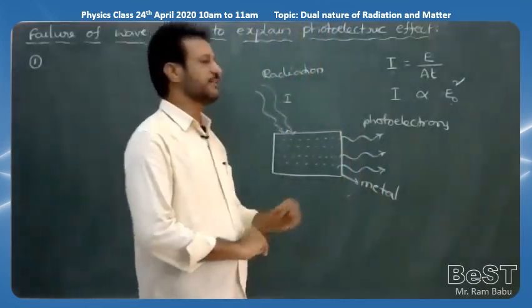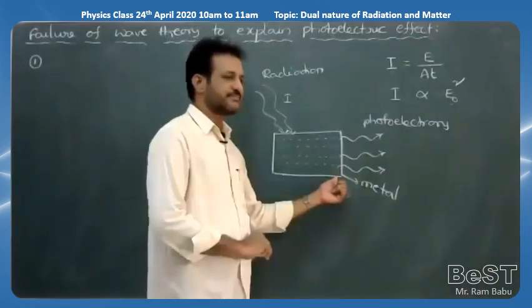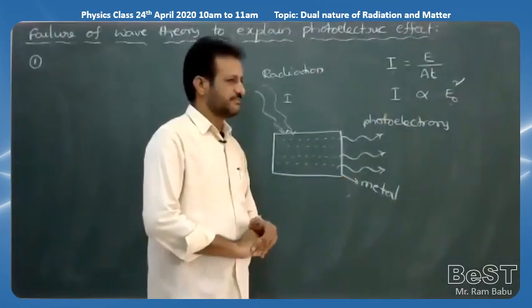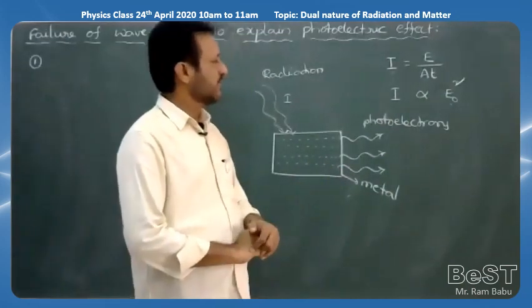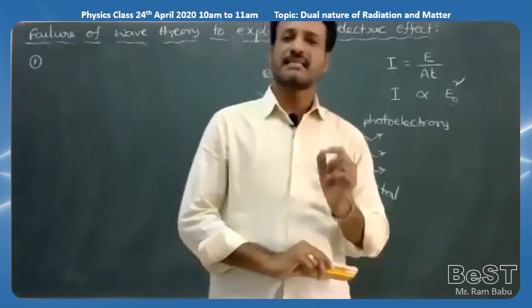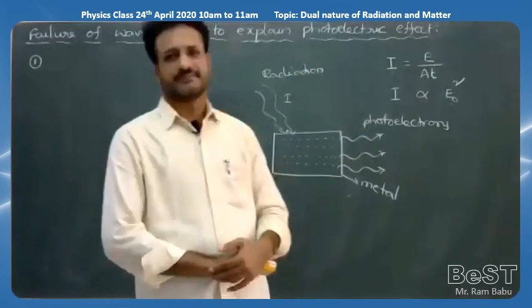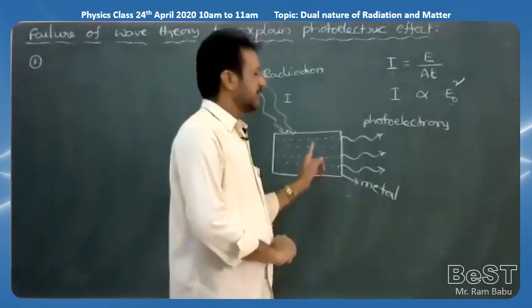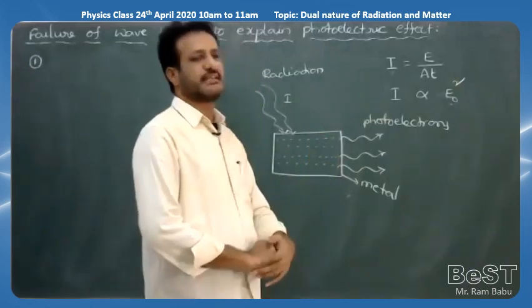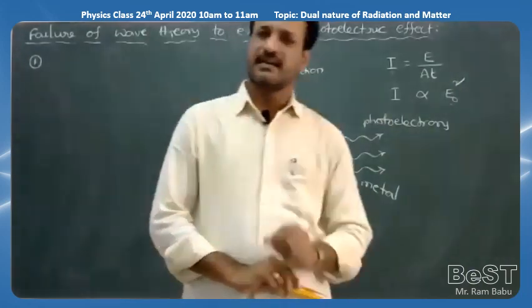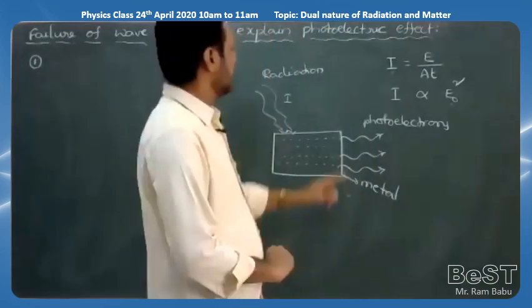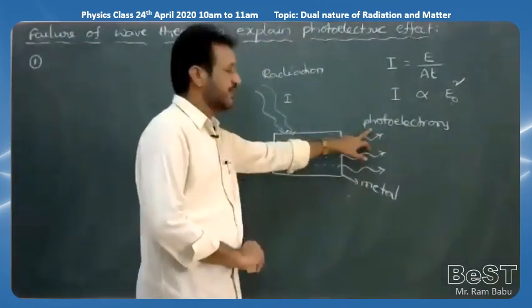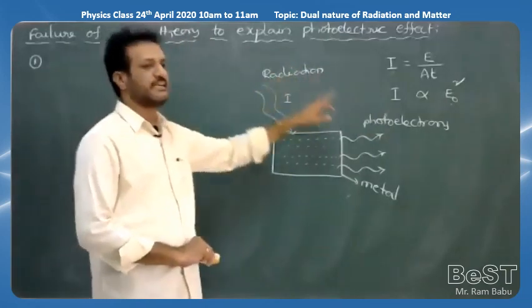That is, the maximum kinetic energy of photoelectrons depends upon the intensity of incident light.